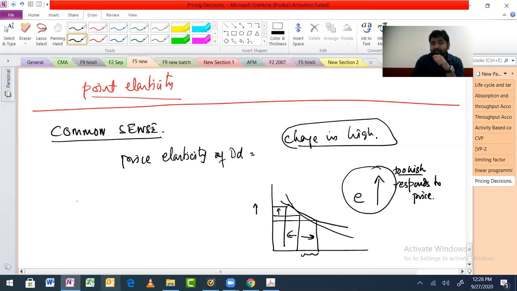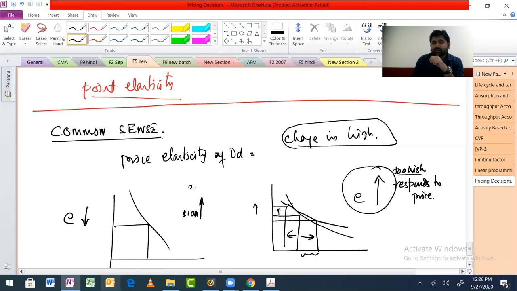If the elasticity is very low, then it means you are dealing with luxury items and rich people. No worries, they don't look at the price. So if this is your demand curve, you can add a little bit of benefits worth $10 and increase the price by $200, and these guys will not mind. There will be a very small fraction of people who will leave your product. They'll still come to you because they are not looking at the price at all, correct?